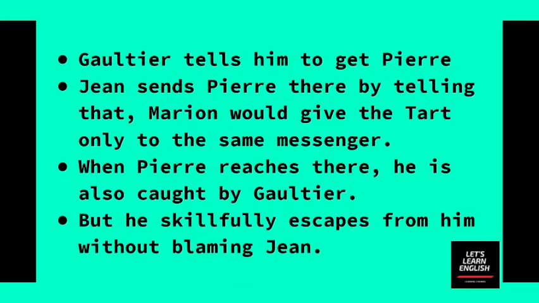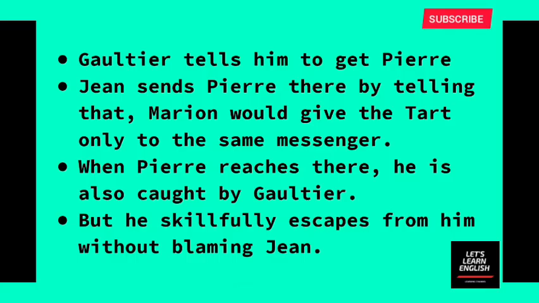So later, when Pierre knocks the door, Gaultier opens it, seizes him by the collar and starts to shout at him, demanding his eel pie. Here Pierre, as he is a little smart, manages this problematic situation skillfully. He will never put the blame upon his friend Jean like what Jean did before.